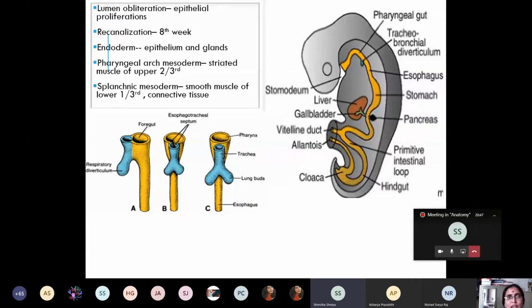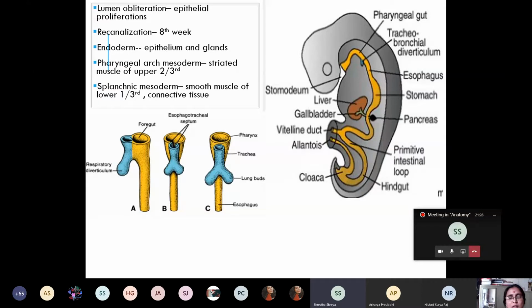Very good. Now tell me, the epithelial lining of the esophagus and the glands of the esophagus are derived from? Endoderm of foregut. Very good. The muscle layer of the esophagus is derived from? Smooth muscle in the upper part is derived from mesoderm of the caudal pharyngeal arches. Not smooth muscle, skeletal striated muscle. Yes, skeletal muscle. And smooth muscle in the lower part from splanchnopleuric layer of lateral plate mesoderm.